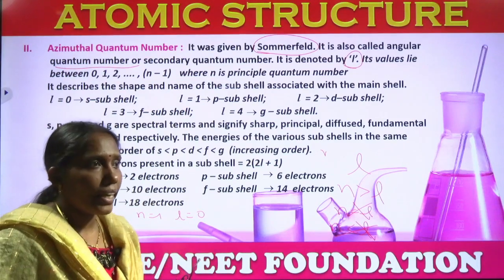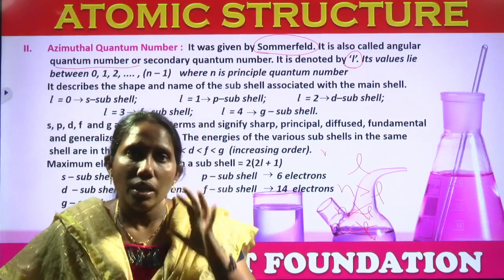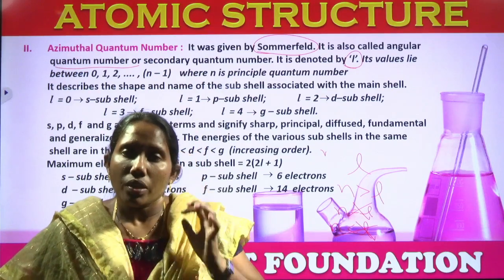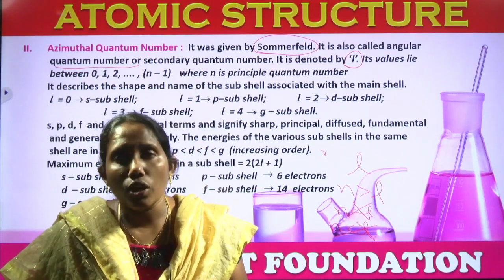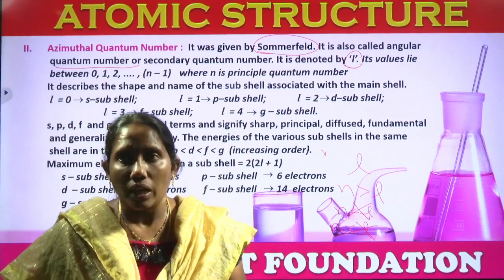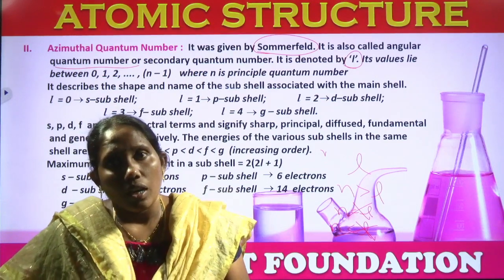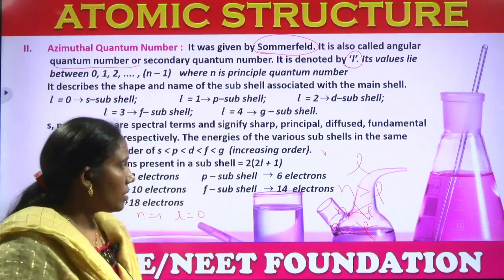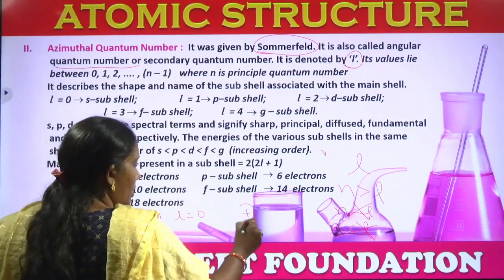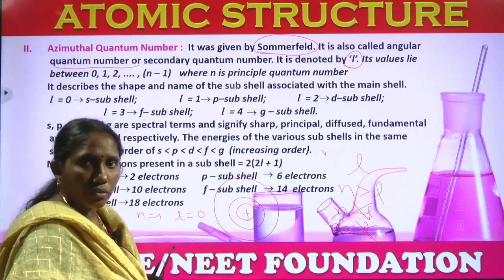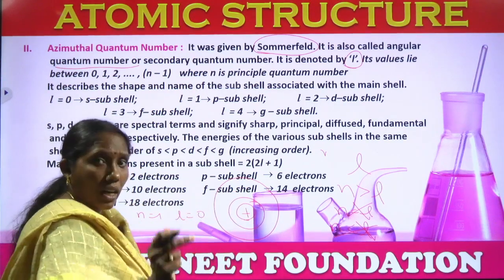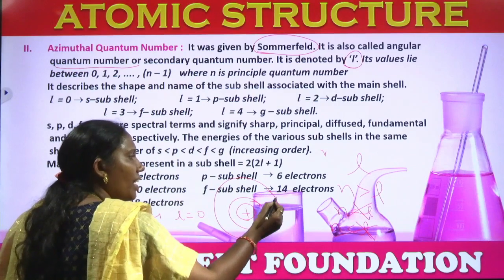Here I will give you one piece of information: where the electron is present, in the first orbit or in the second orbit. In the second orbit, where is the electron present? Suppose this is the nucleus, this is the first orbit and this is the second orbit. The electron is present in the second orbit. Where exactly is the electron present?